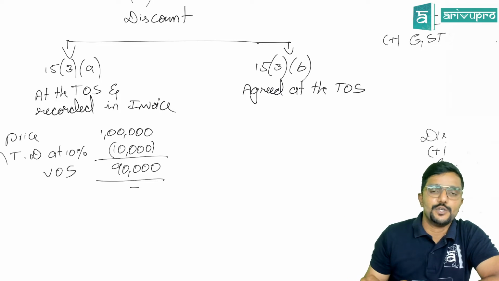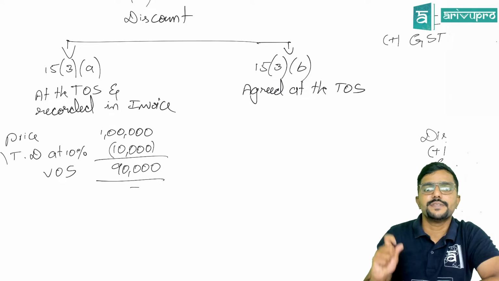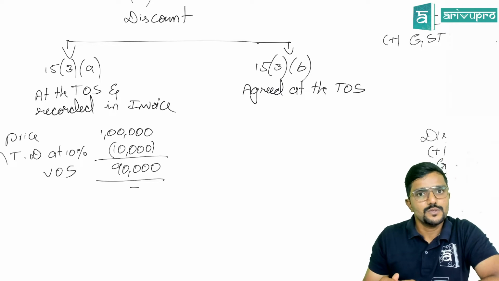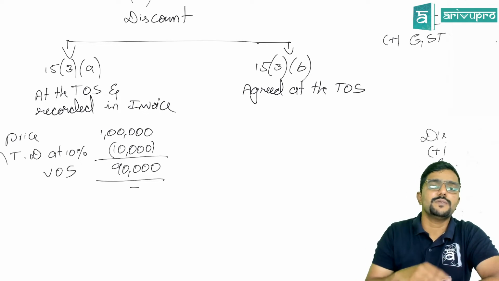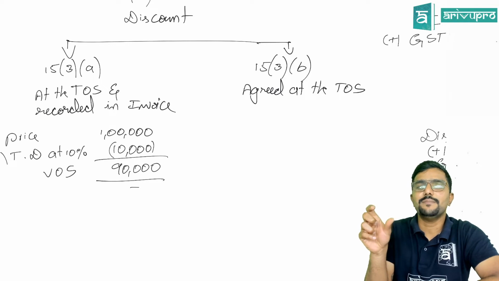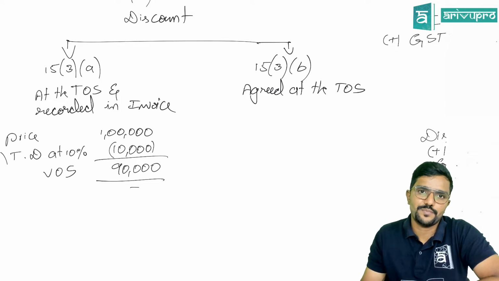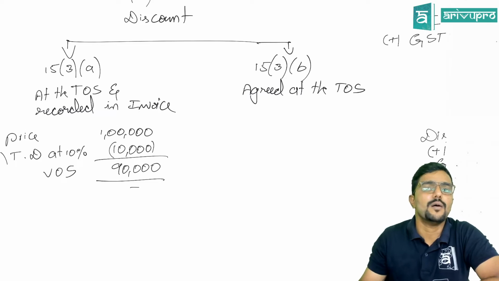He will issue a credit note. So assume the credit note is issued for 50,000. On that, the GST amount is 5,000. So this 5,000, if I have already paid to the government for whatever supply has been made, can be claimed as a credit. I can adjust it against next month's liability and pay only the remaining amount, guys.